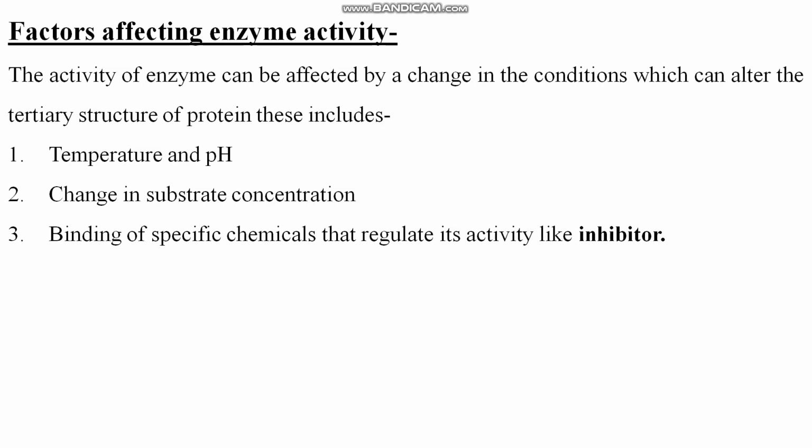Clear? Then there is binding of specific chemicals that regulate its activity, like an inhibitor. Regulating its activity means regulation. It can inhibit, and it can also promote, right? So there are some inhibitors which, when they bind with the enzyme, hinder the enzyme activity. Clear? This is an inhibitor.